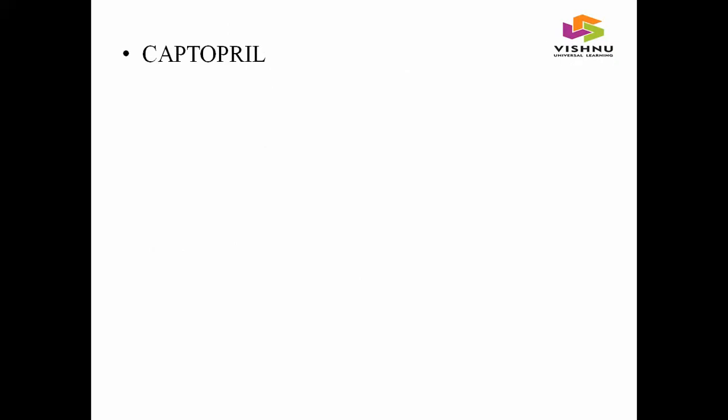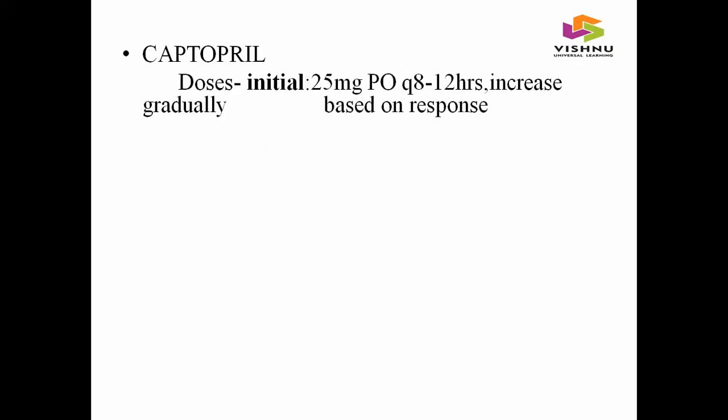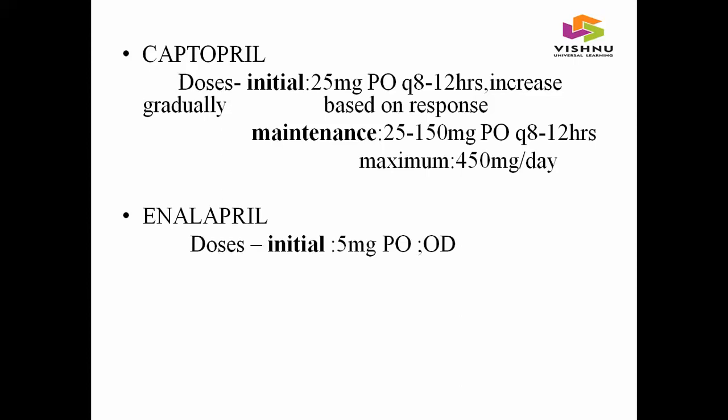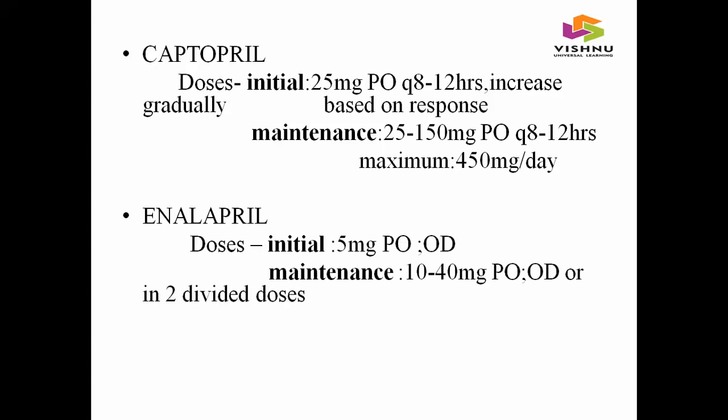And coming to the dose of captopril, the initial dose is 25 mg per oral, 8 to 12 hourly, increased gradually based on response. Maintenance dose is 25 to 150 mg per oral, given 8 to 12 hourly, and the maximum dose is 450 mg per day. Coming to the doses of enalapril, the initial dose is 5 mg per oral once daily, and the maintenance dose is 10 to 40 mg per oral once daily, or it can be given in 2 divided doses. The maximum dose of enalapril is 40 mg per oral once daily.